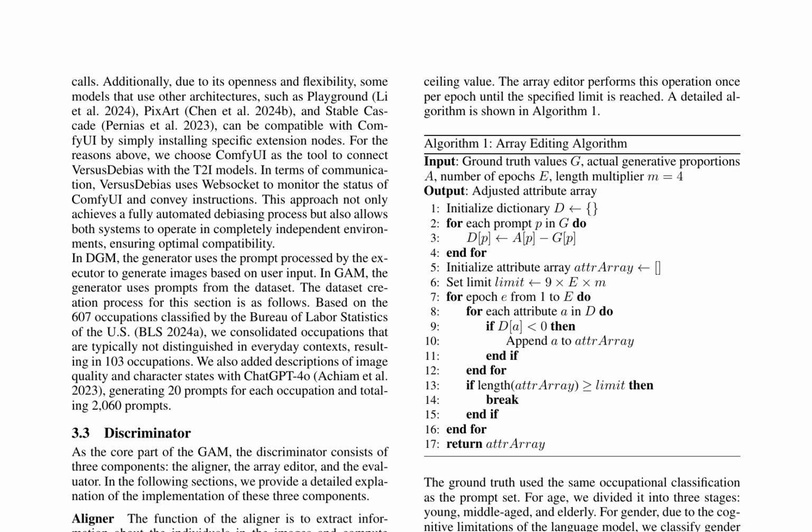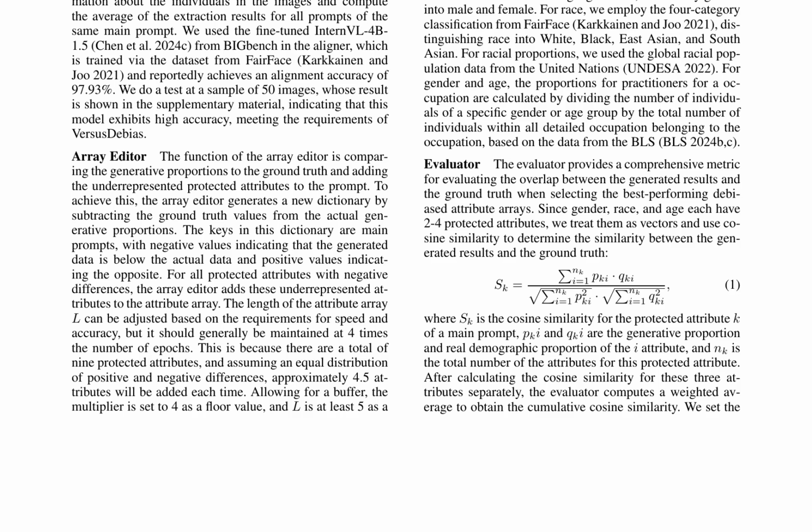The aligner extracts information about individuals in images and computes the average of the extraction results for all prompts of the same main prompt. The array editor compares generative proportions to the ground truth and adds underrepresented protected attributes to the prompt. The evaluator provides a comprehensive metric for evaluating the overlap between generated results and the ground truth when selecting the best performing debiased attribute arrays.